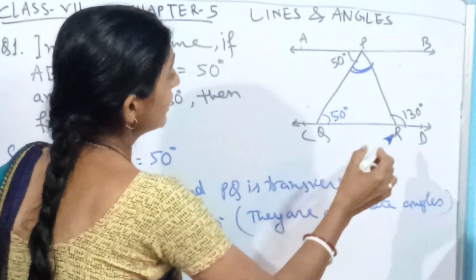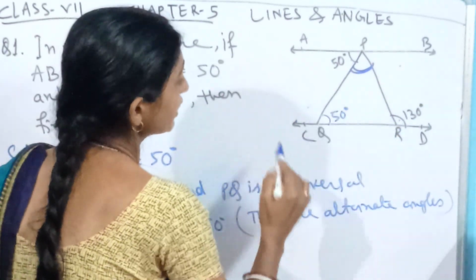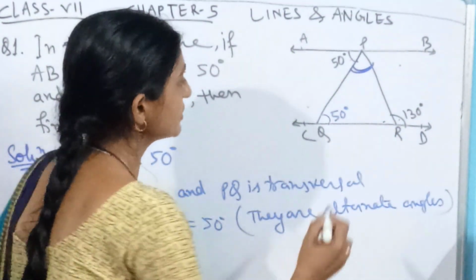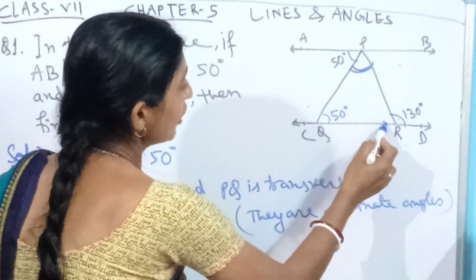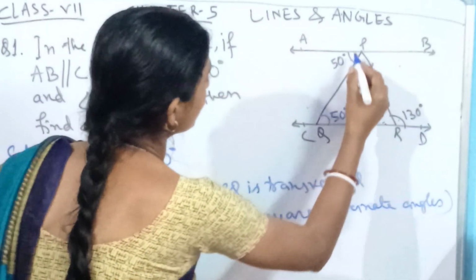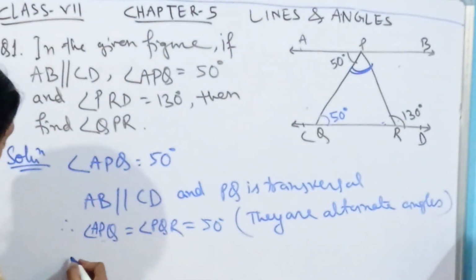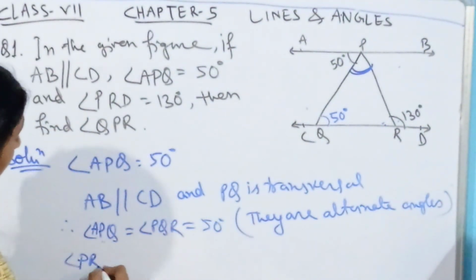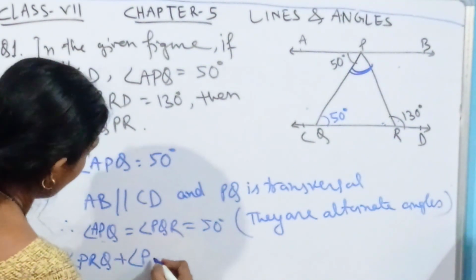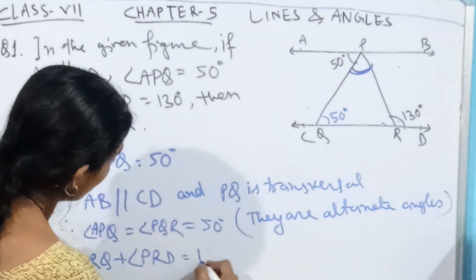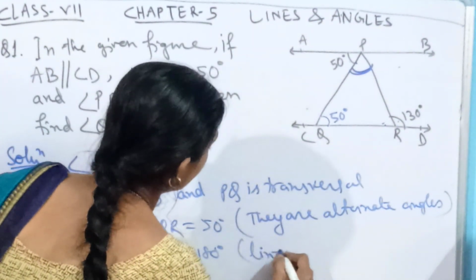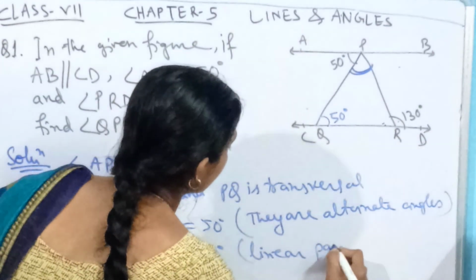Now come to this side. Here what can we see? This angle has been given as 130 degrees. So what will be the measure of its linear pair? Its linear pair will be on that straight line, that means 180 degrees. So we can write angle PRQ plus angle PRD equal to 180 degrees, because they are a linear pair.